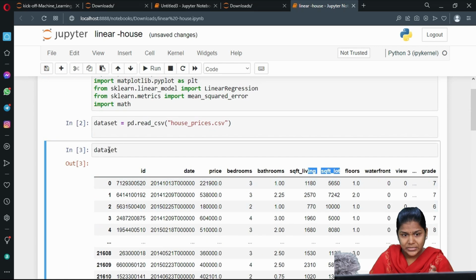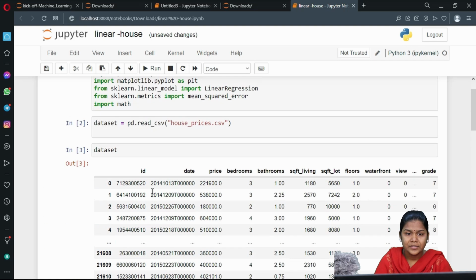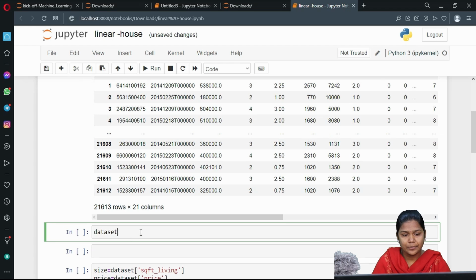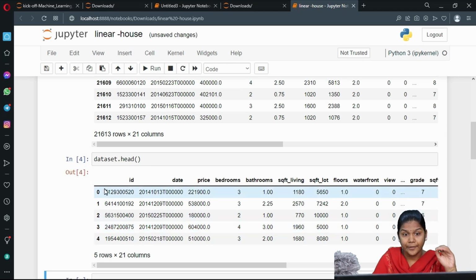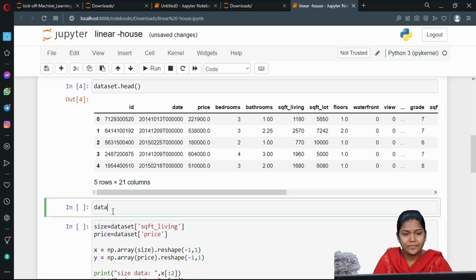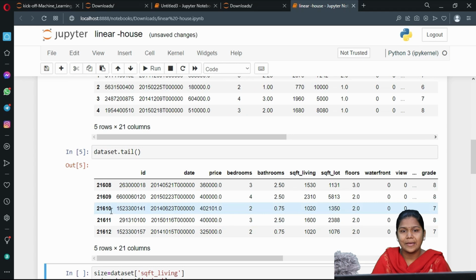So you can see here when I run the variable, my Excel sheet is displayed. Now we will apply a few functions here. What is my variable? Data set, correct? That variable I have taken, and I will apply a few functions over it. The head function, by default, will give me the first 5 rows of data with all the columns present in my input. Next, give the variable name dot tail function. It will give me the last 5 rows present in my Excel sheet.